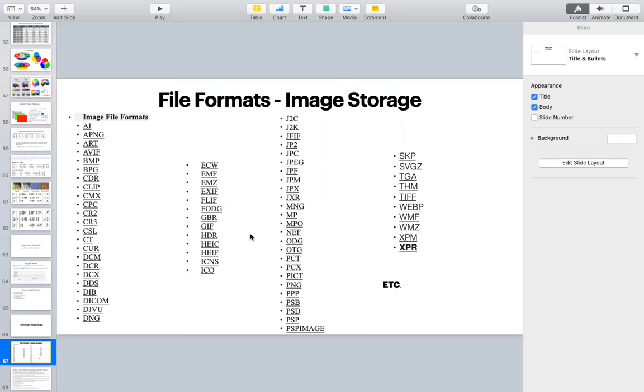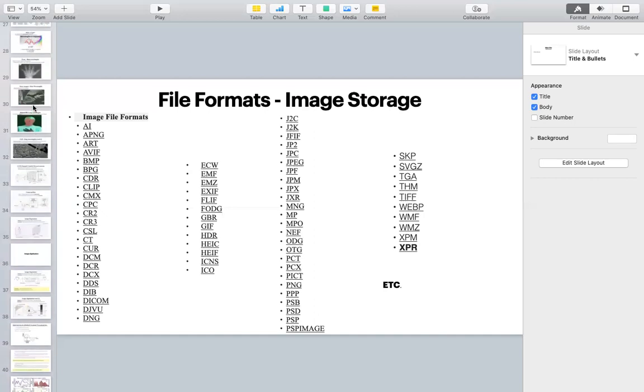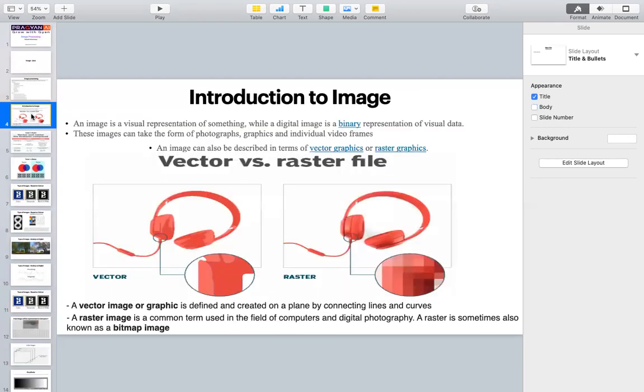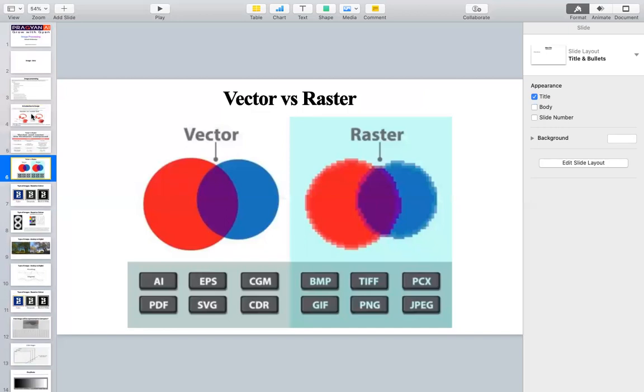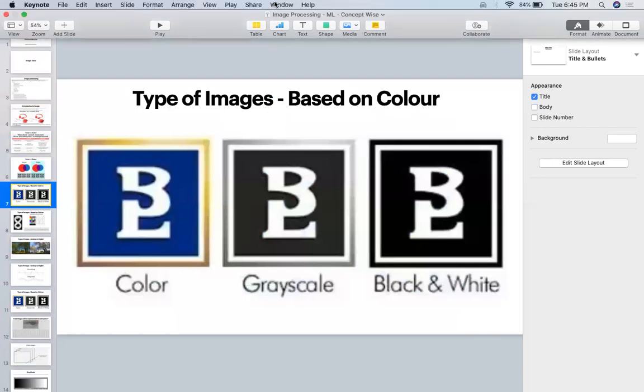That is the objective, not only of today's session, but of multiple sessions we'll be covering: how we should deal with different image files. Any questions so far? Anybody not able to understand these two terms? Any doubts? Certain file formats are of vector type, and some file formats are raster type. Okay, everyone understood?